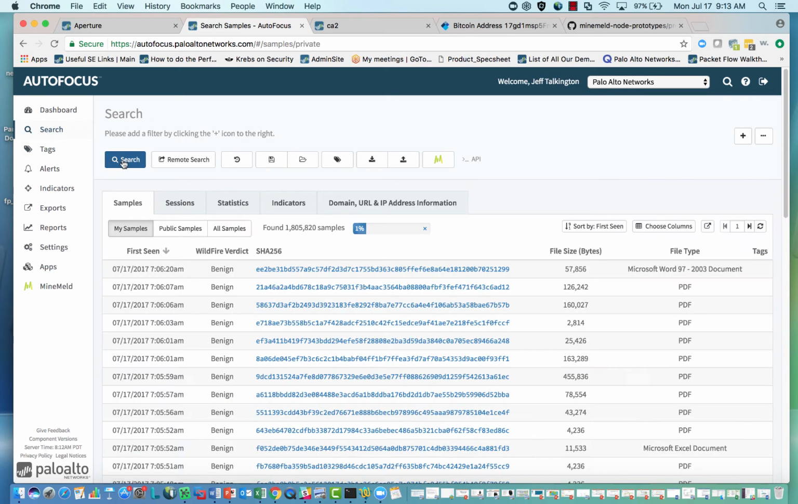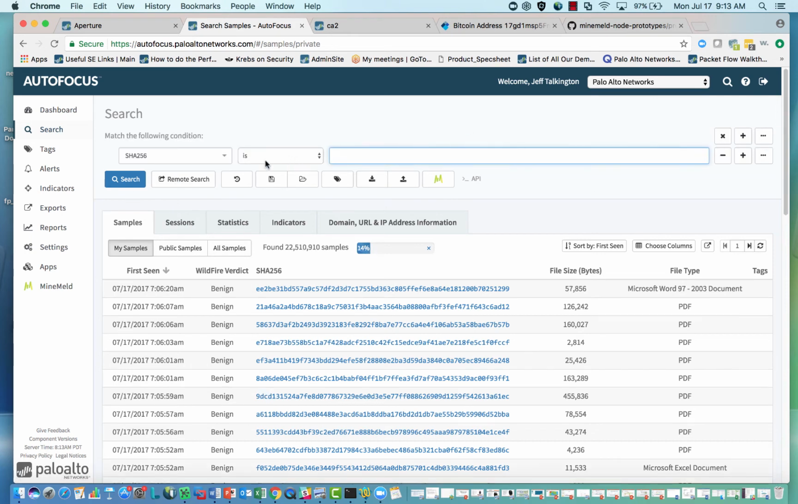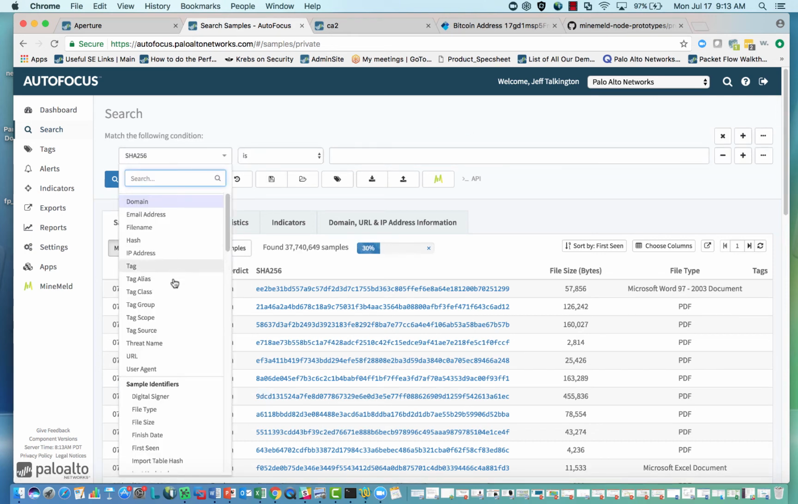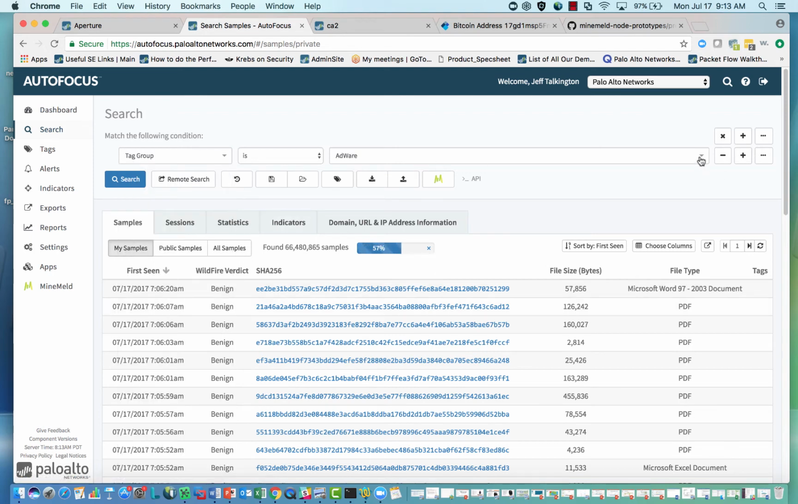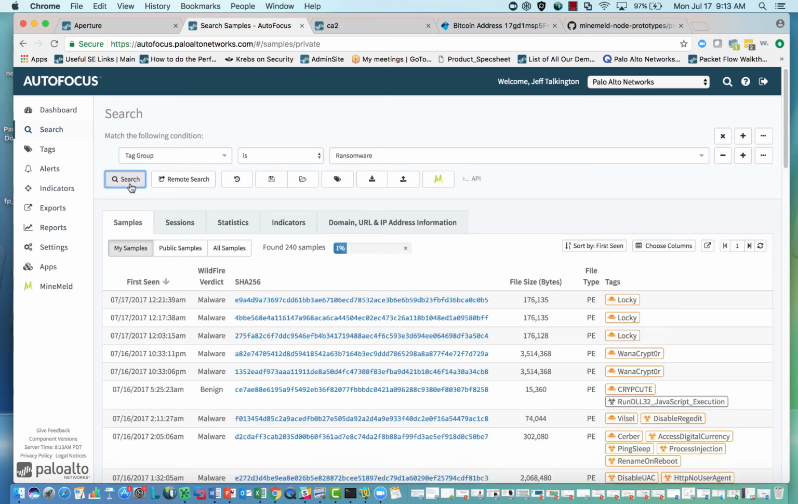So let's do that. So we're going to search based off this ransomware group, and go and run a search. And what we'll see is we're going to be able to look at both our samples and all samples. So remember, our CISO is asking us if this issue was just us or what we were seeing worldwide, okay?